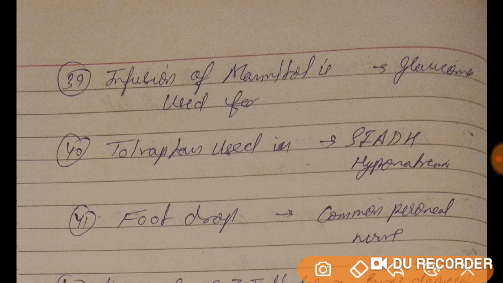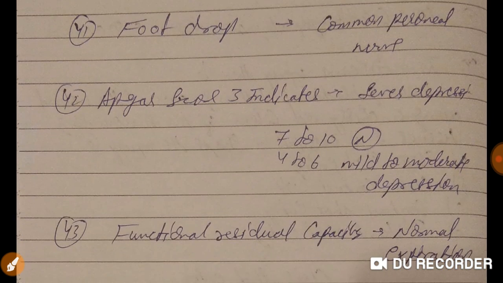Now, infusion of mannitol is used for: infusion of mannitol is mainly used in glaucoma also, or to reduce intracranial pressure. Tolvaptan is used in SIADH and in hyponatremia. Foot drop is by the common peroneal nerve. Common peroneal nerve.